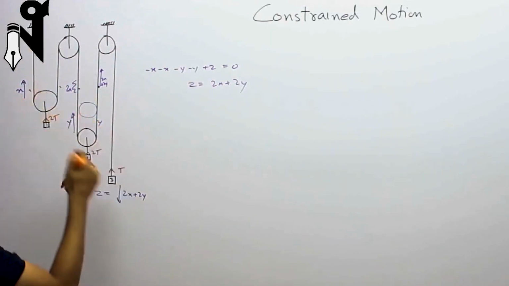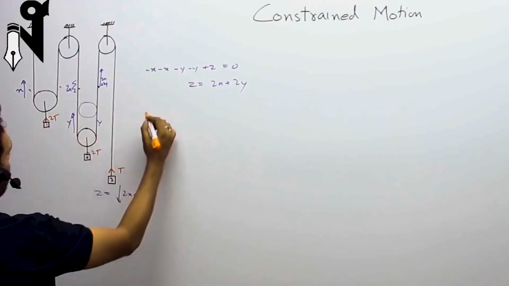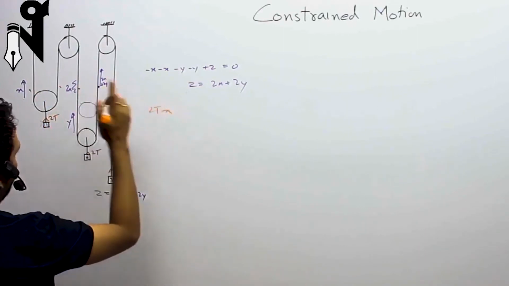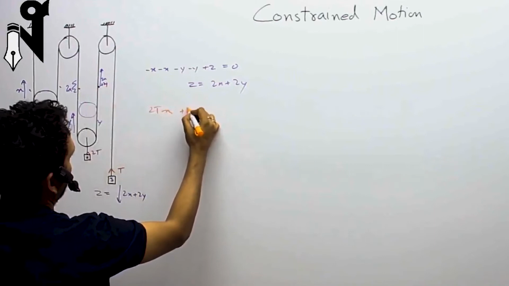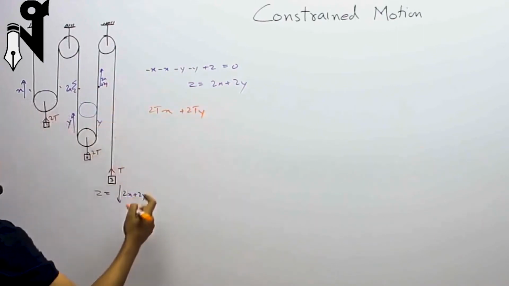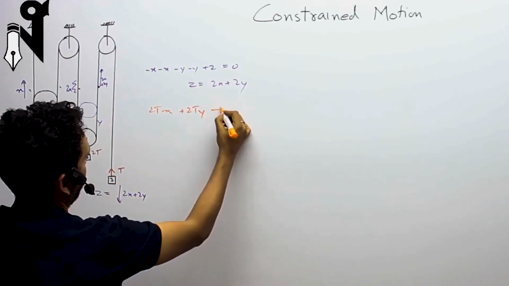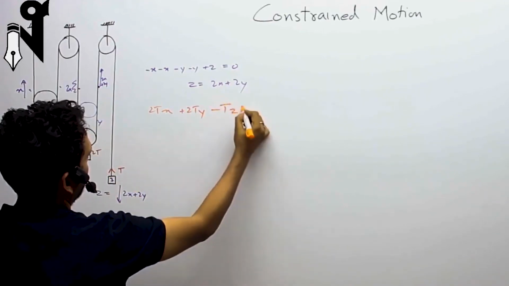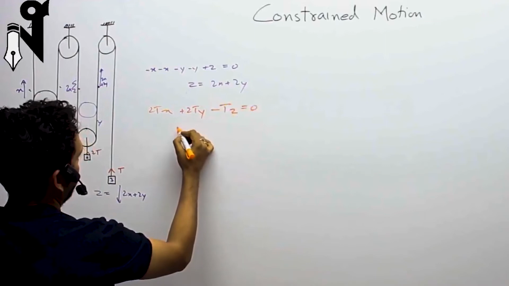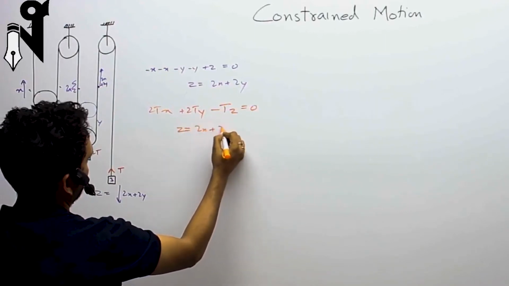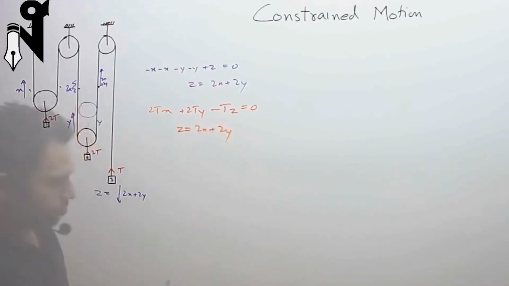So it goes up by x. So the work done over here is 2Tx. This goes up by y. So it is 2Ty. Direction and displacement is same. This is T up but goes down by z. So minus Tz is equal to 0. So again we get z is equal to 2x plus 2y.